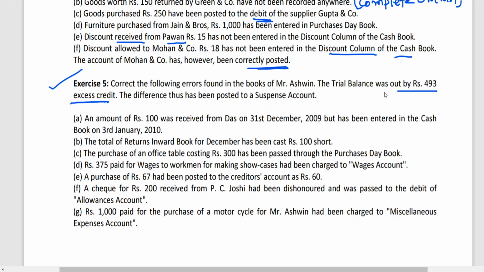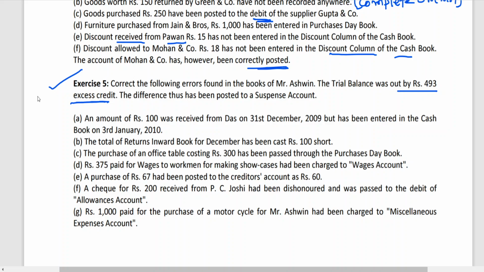Credit side is showing more, means debit side is showing less. Simple. Excess credit, I am repeating, trial balance was out by 493 excess credit.